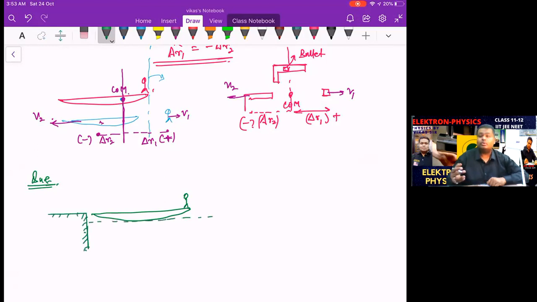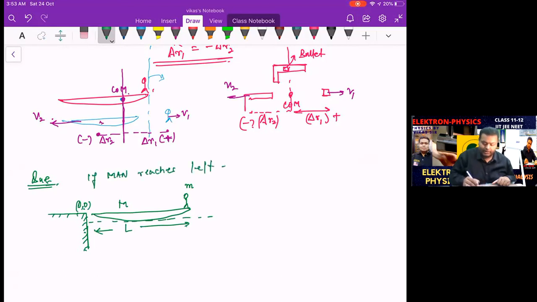What is a kayak boat? It's a long, very thin boat. The length of this kayak boat is L. The mass of the man is small m, the mass of the boat is capital M, and this is the origin, let's say. Now the question is, if the man reaches the left end of the boat, find the drift of the boat.